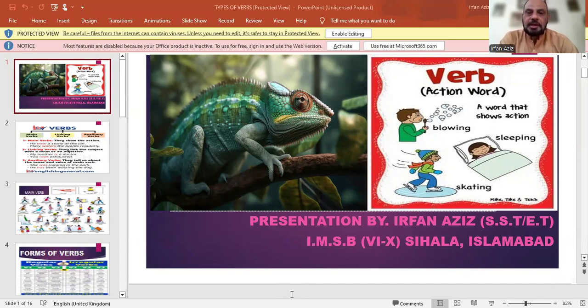Today we are starting with the next part of speech, which is called verb. A verb is an action word, a word that shows action, like kicking a ball, skating, sleeping, jumping.